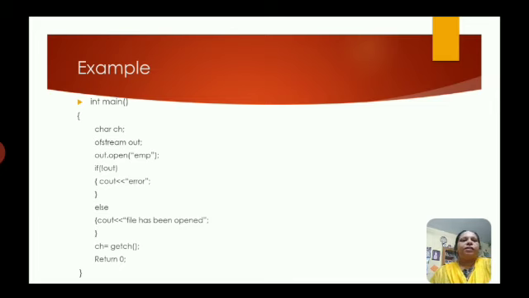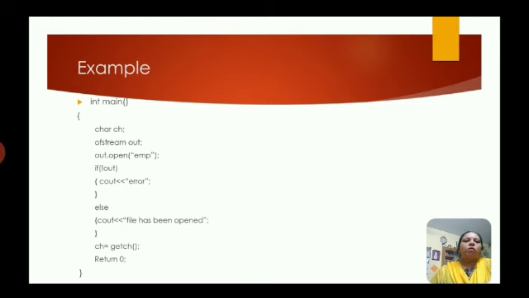Here we are going to discuss three examples. The first one is how to open the file. So char ch, ofstream out, and then out.open("emp"). Here emp is the file name, and we are verifying whether the file has been opened or not by using this if condition.